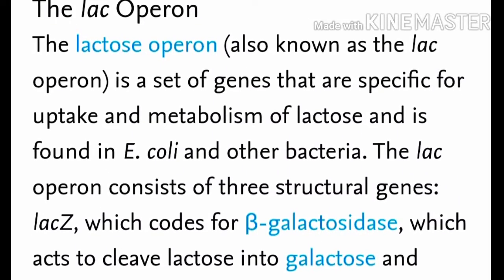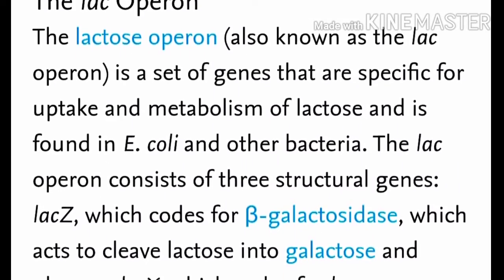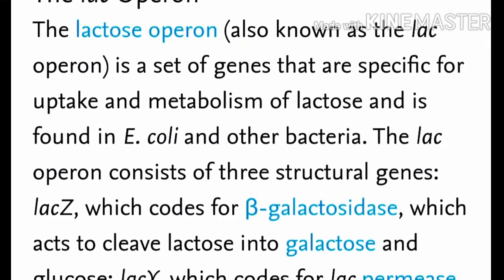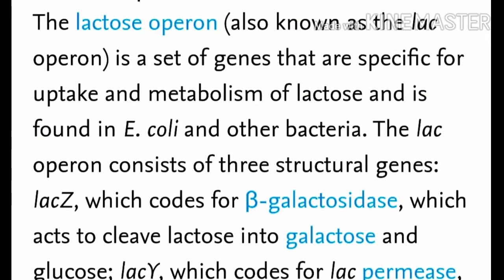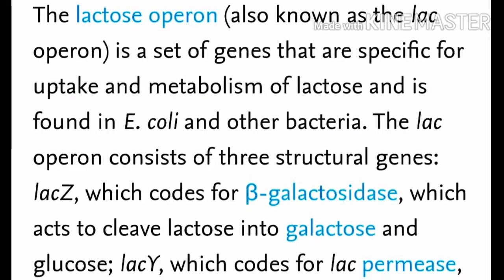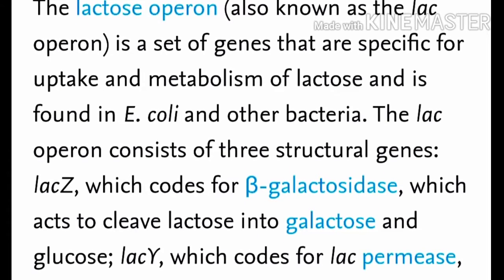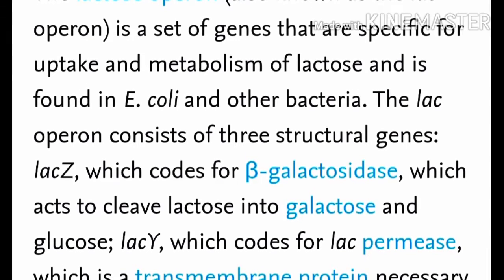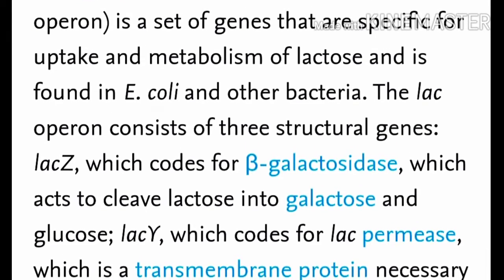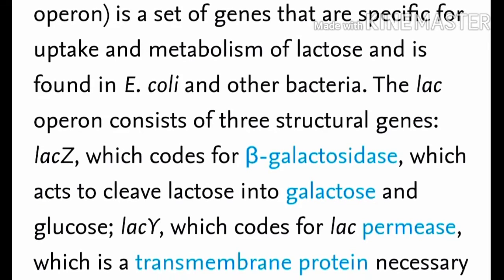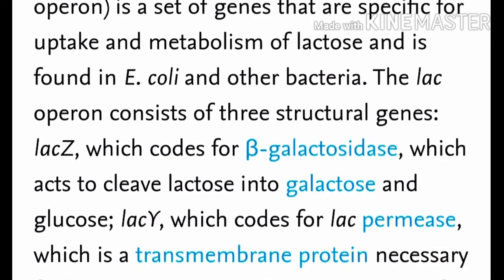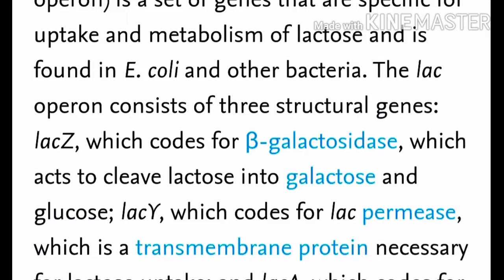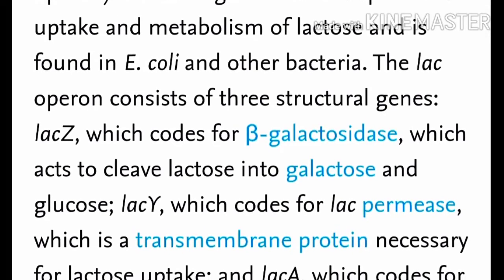The lactose operon, also known as the Lac Operon, is a set of genes that are specified for uptake and metabolism of lactose and is found in E. coli and other bacteria. The Lac Operon consists of three structural genes.